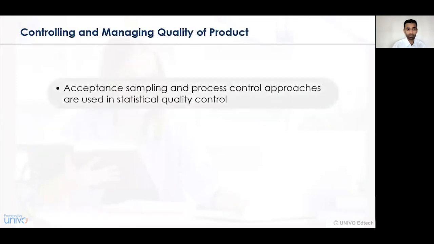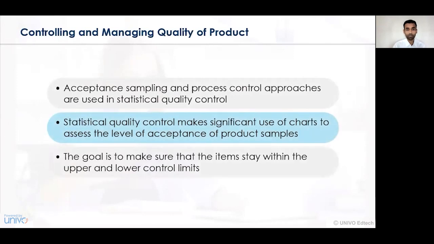Now let us understand what we mean by controlling and managing the quality of product. Quality of product plays a very important role when we deliver a certain product or a certain service to the consumers in the organization. Any product that is offered to an individual as a part of a service or as a part of a consideration, it is very essential that we deliver a qualitative product to the customers. The customer pays a certain amount to us, and accordingly he is expecting a better return on the investment. When a particular amount of money is given by a customer to a manufacturer or to a retailer, he expects that whatever quality he desires, he gets that quality from the product that he is purchasing.